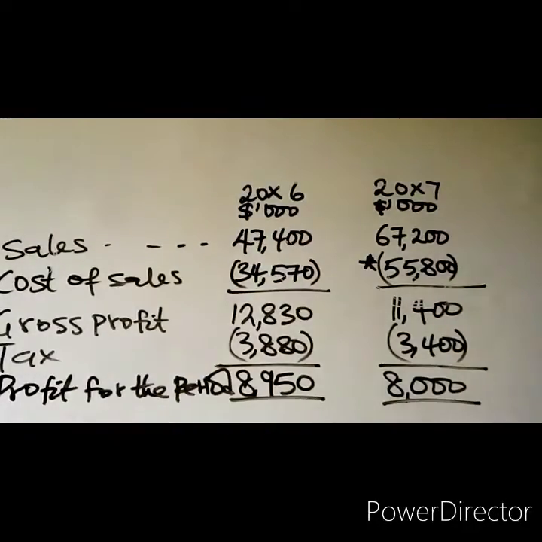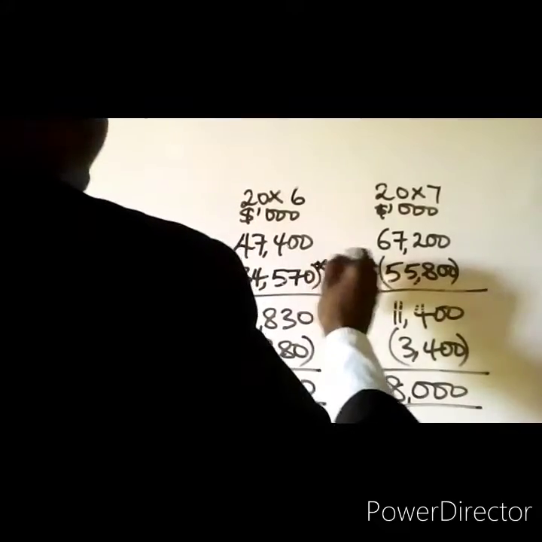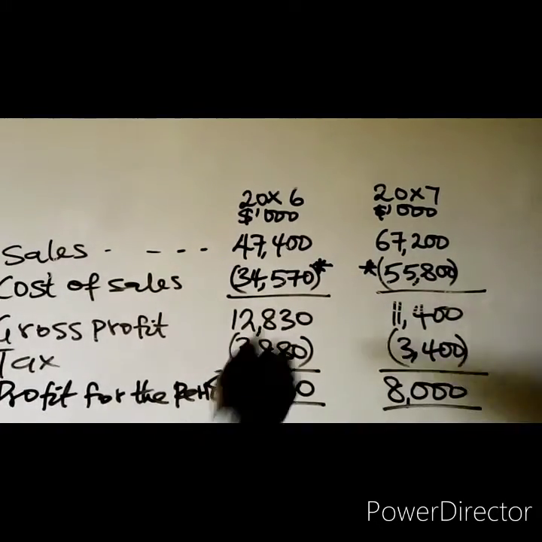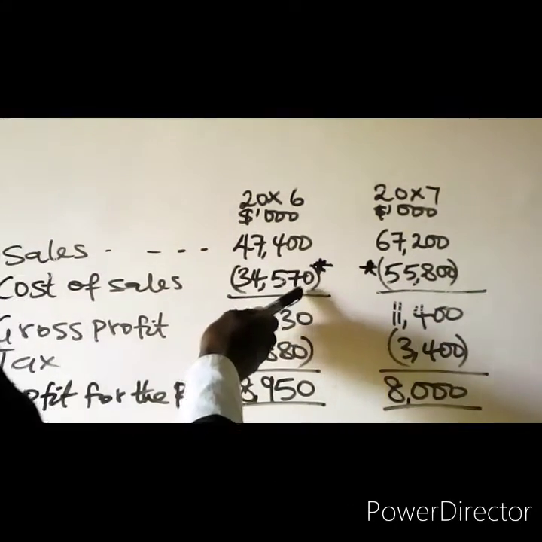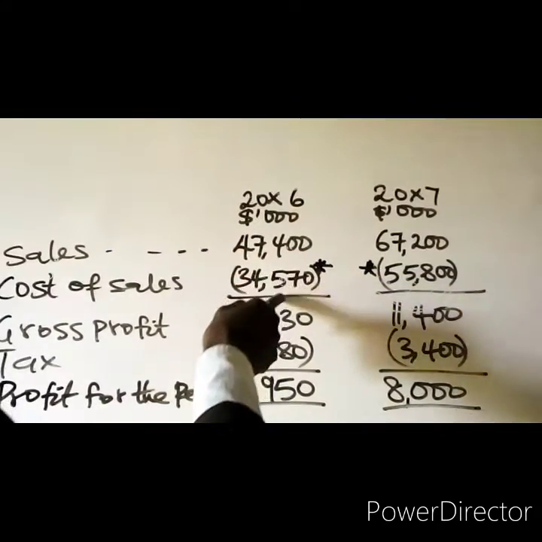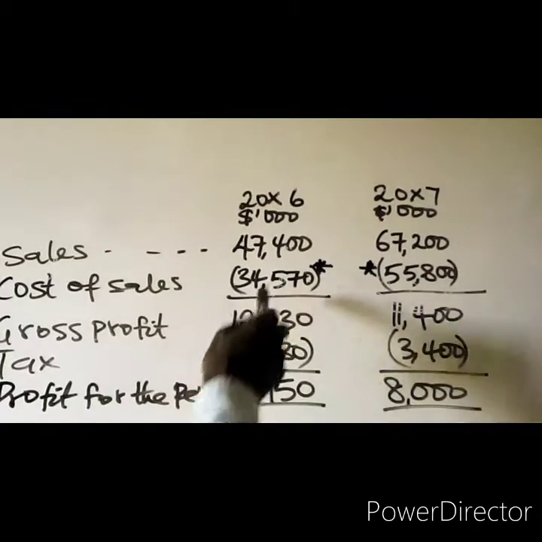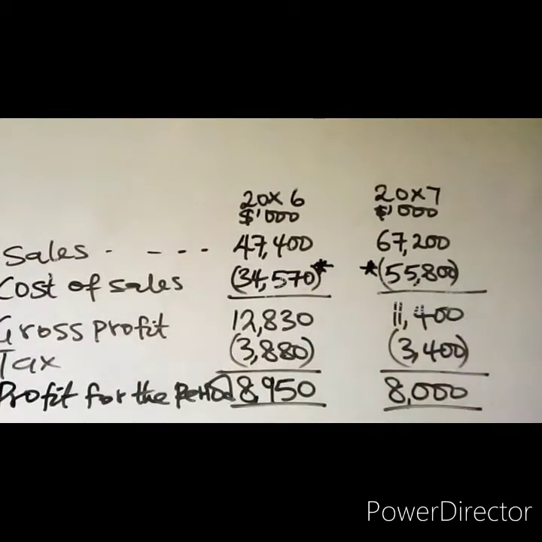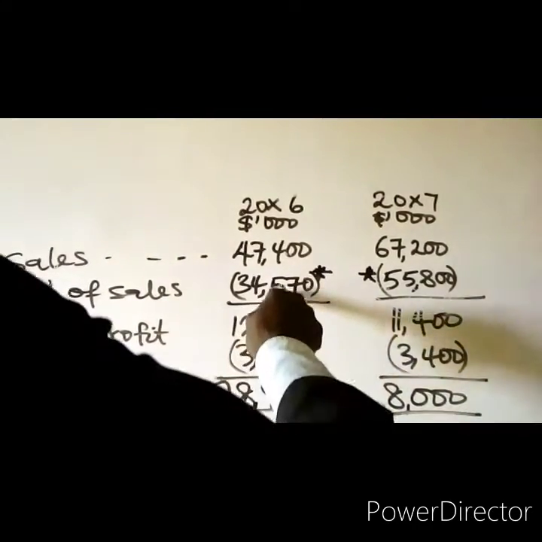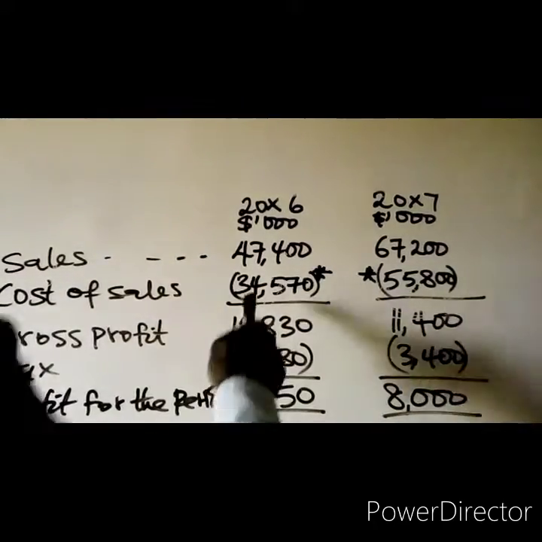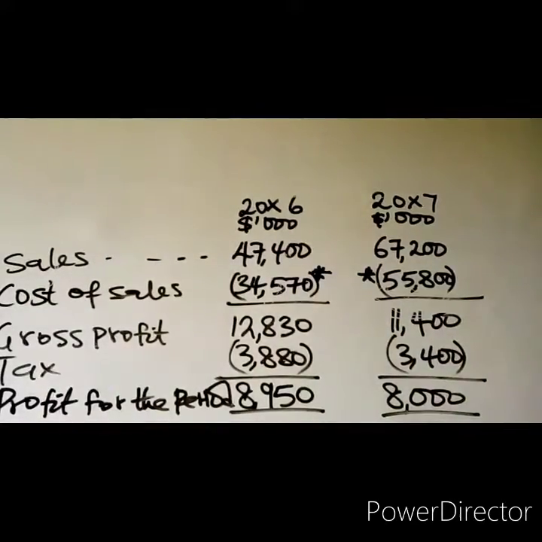for 20X7. Then what has been reported as closing inventory for 20X6 will be the opening inventory for 20X7. We used to less closing inventory from goods available for sale to get cost of sales. And the closing inventory for 20X6 has been overstated. That means the amount subtracted from goods available for sale to get cost of sales is overstated. Therefore, cost of sales will have been understated. So if this is understated, then you are going to add the error in inventory.